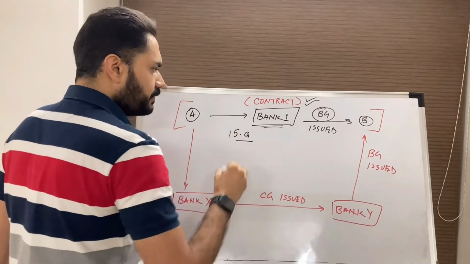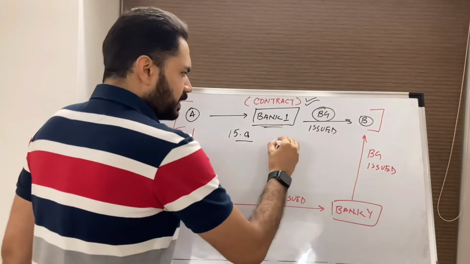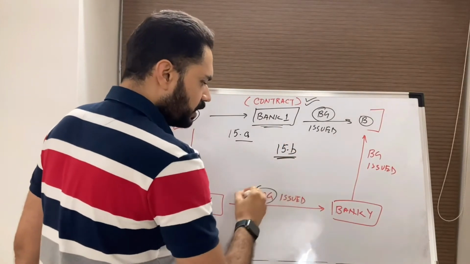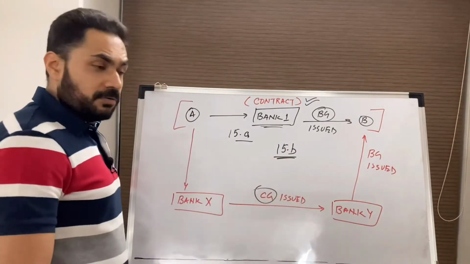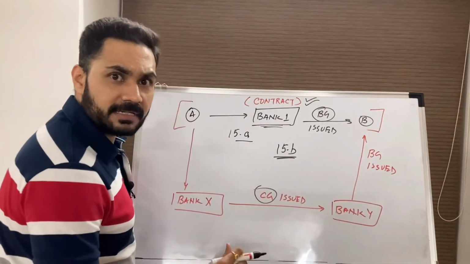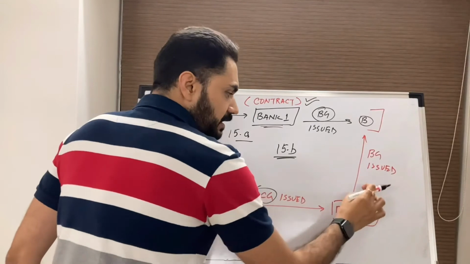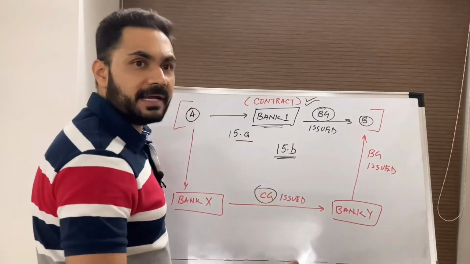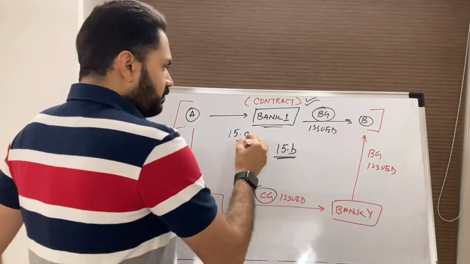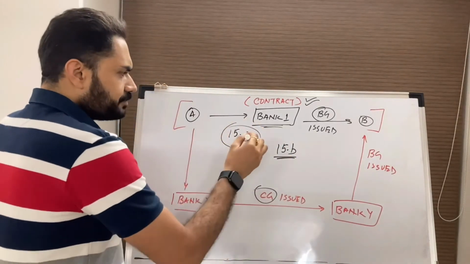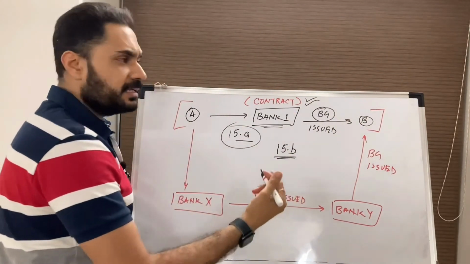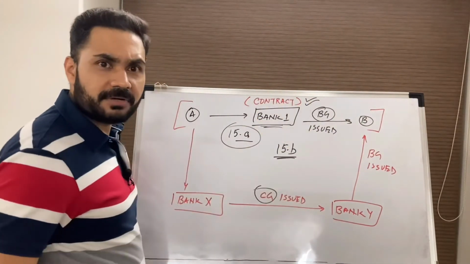15A. Now another aspect is 15B, which is applicable for a counter guarantee. Similarly, bank Y has to mention that they have received a compliant demand under the guarantee which they have issued. 15A deals with the beneficiary mentioning in what respect there was a breach in the underlying contract.